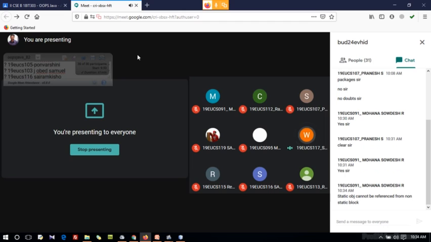Sir, compile time error. Yeah, very good. So what are all the errors, and why do they occur? Please remember, I told you why it occurs. Static object cannot be referenced from non-static block, so that kind of errors.